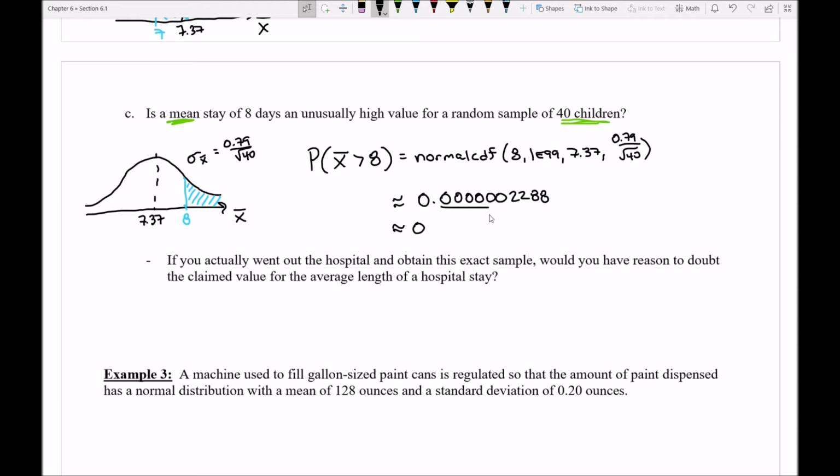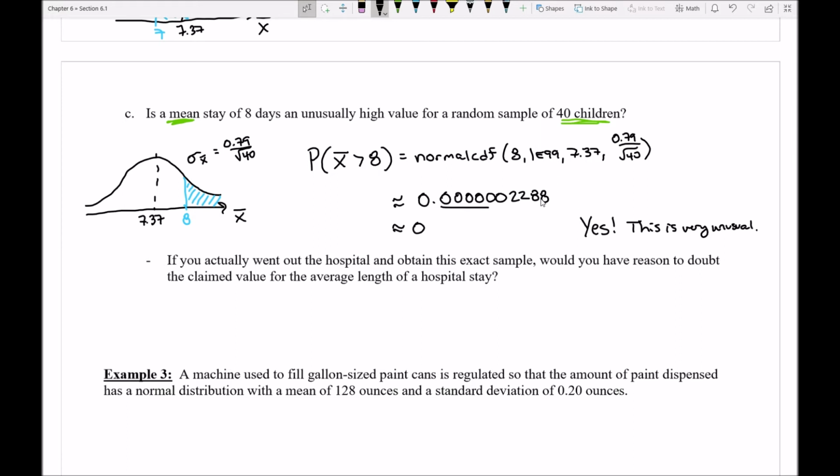So what we could see is that definitely, is this unusually high? Yes. So I'll say yes. This is very unusual. Okay, well this is the first half of the question, and the first half really isn't the hard part. It's not too bad to measure that probability and to see, yeah, that's really rare. This value of 8 definitely falls into the top 5% because it hardly has any chance of occurring.